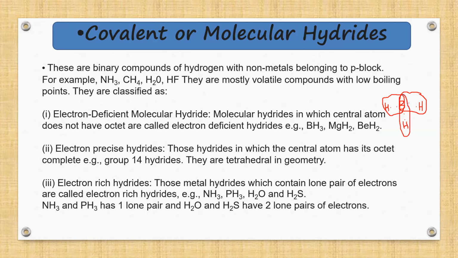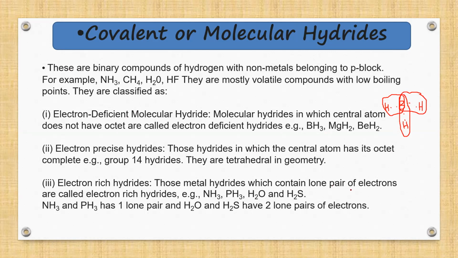What you can see is that boron has these electrons, 2, 3, 4, 5 and 6, so we can say the central atom has less number of electrons. Similarly with beryllium hydride, beryllium's atomic number is 4, so 2, 2.